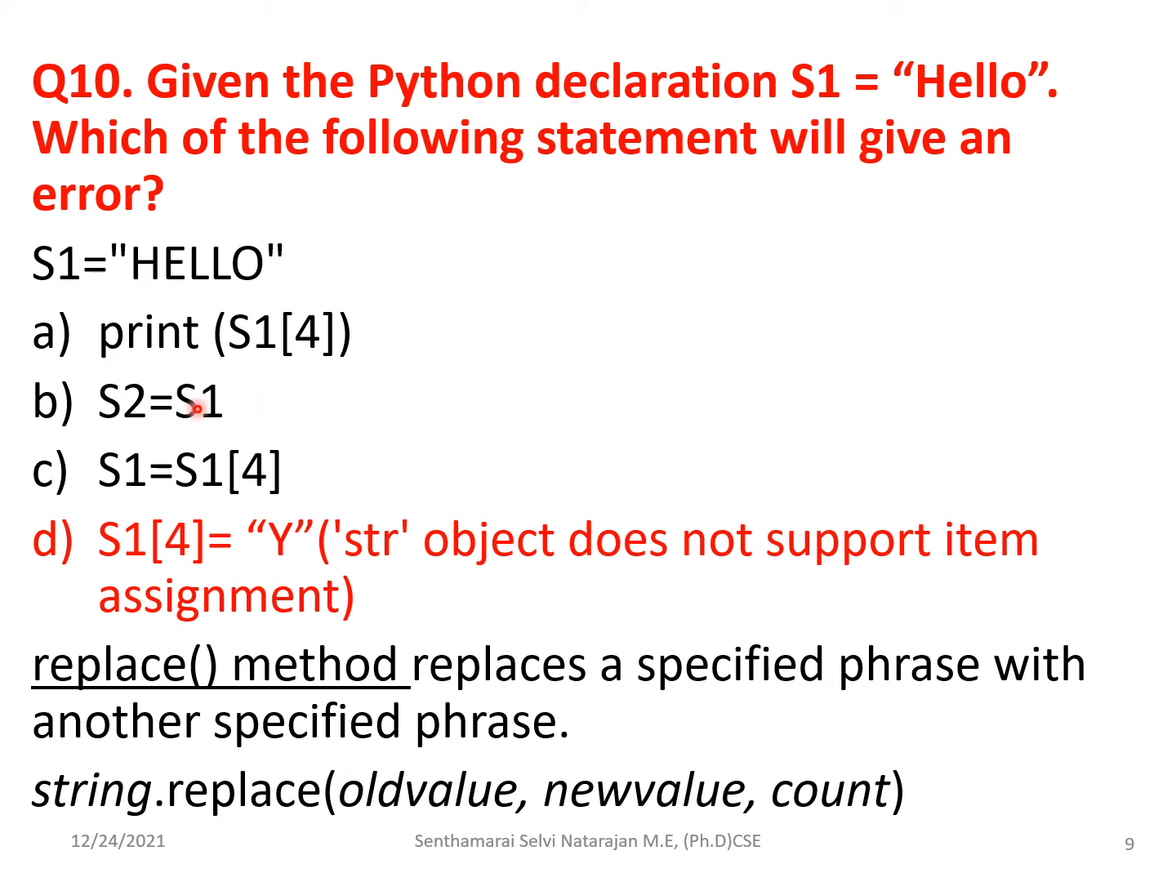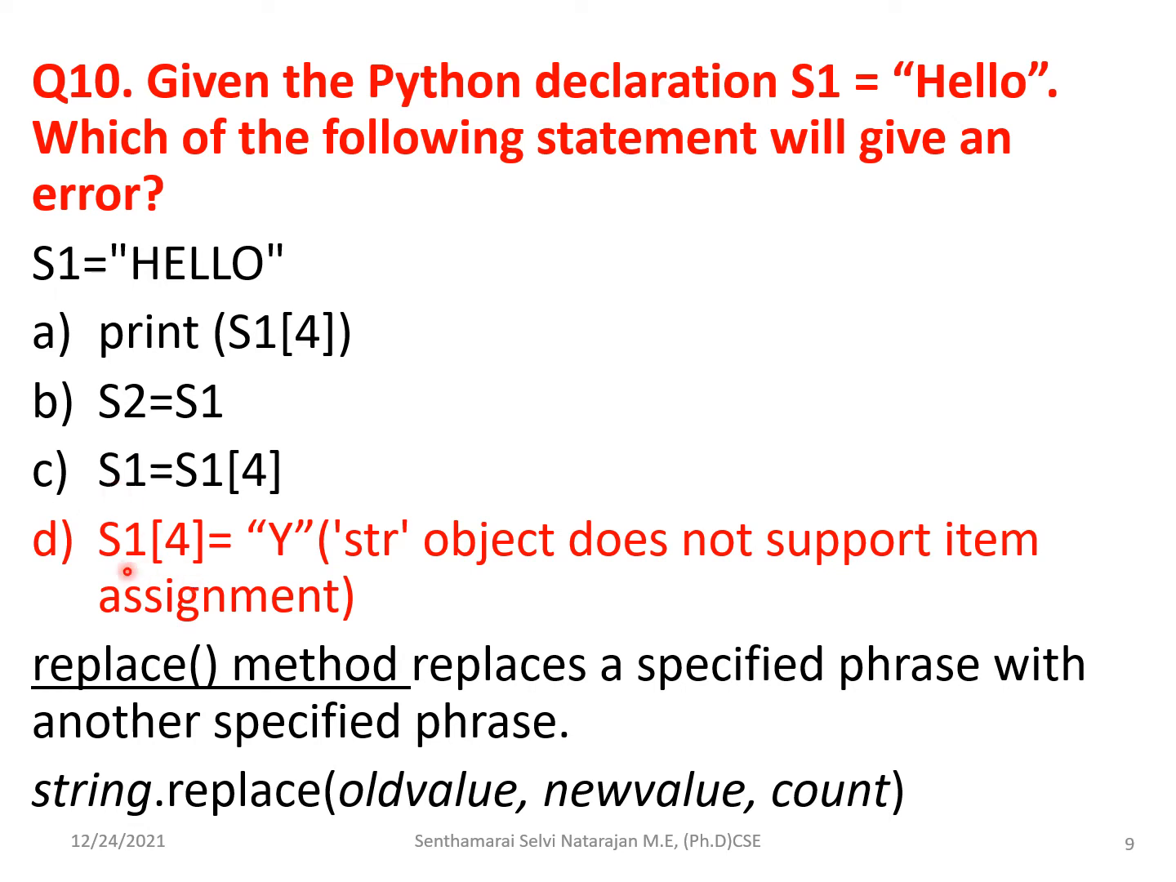And then here s1 is assigned to s2. So s2 is also a string. When you make a print statement, print of s2, it will print hello. Moving to the third one, s1 is equal to s1 of 4. Here s1 of 4 we have already seen is O. So this O will be assigned to s1.